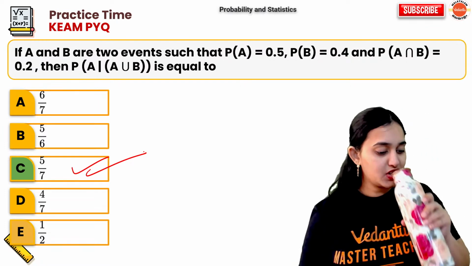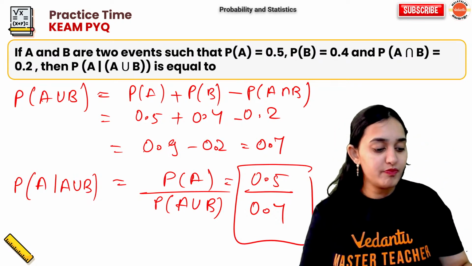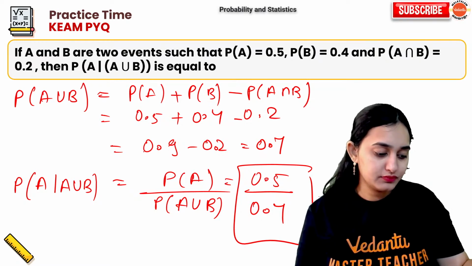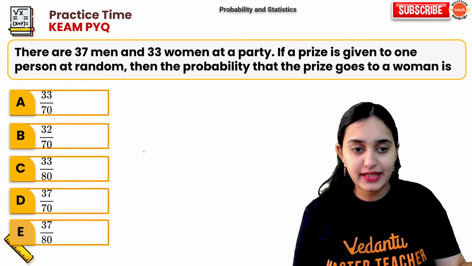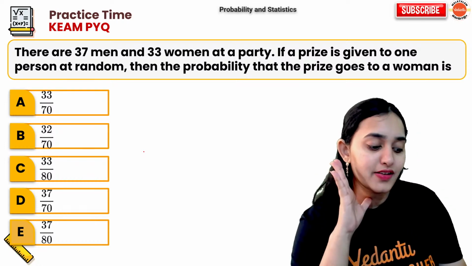Understood? Understood? Everybody? Cool. Next question. Super easy question. Come on. In 10 seconds, your answer should come.